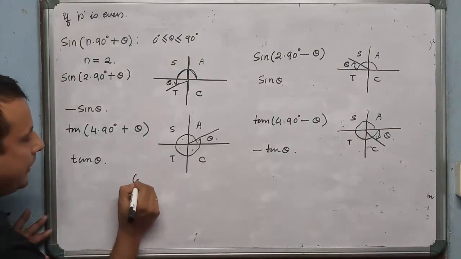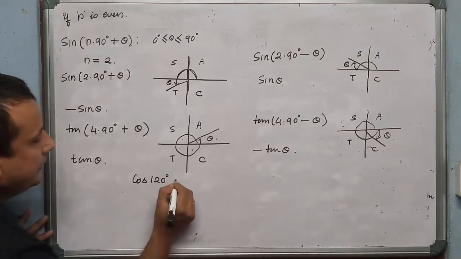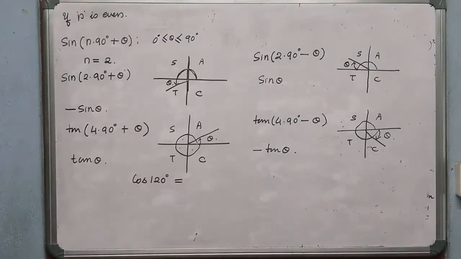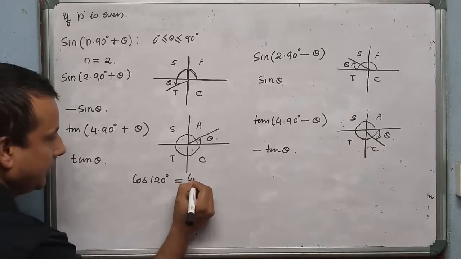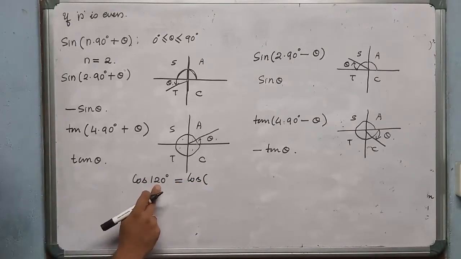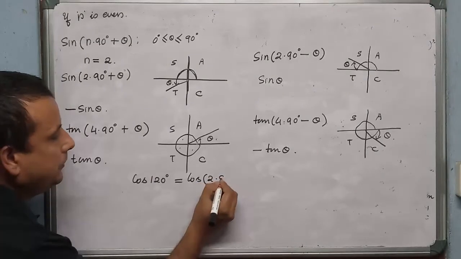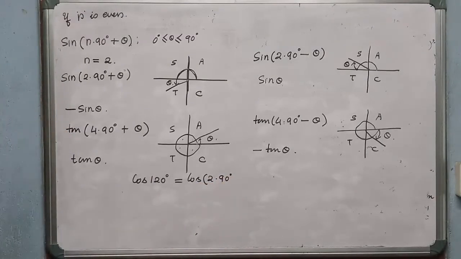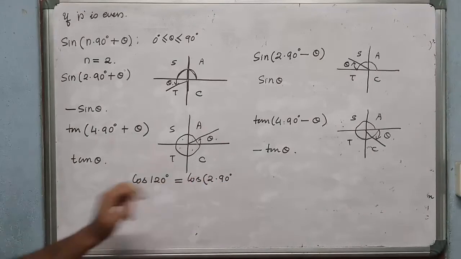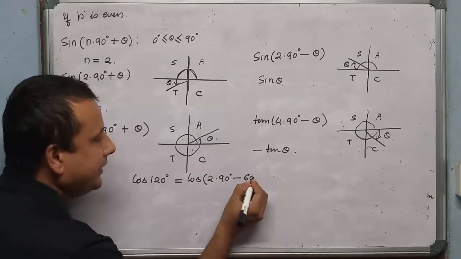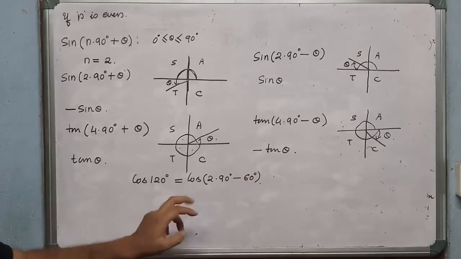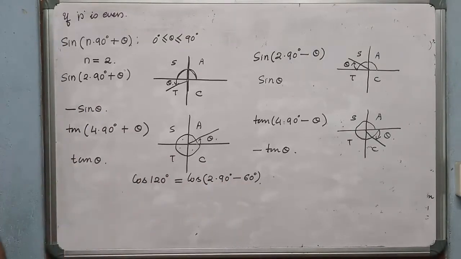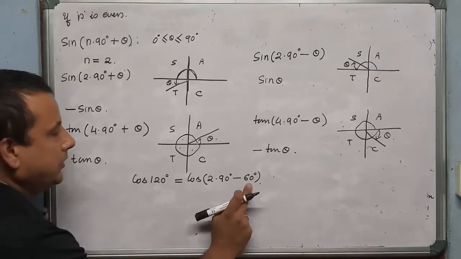Now, sir, practical examples. Suppose you are asked to calculate the value of cos 120 degree. You have to convert this 120 in terms of a multiple of 90. The nearest multiple of 90 is 180, so we can write 2 × 90 degree. 2 × 90 is 180, and 180 minus 60 degrees is 120 degree. So cos (2 × 90 minus 60).